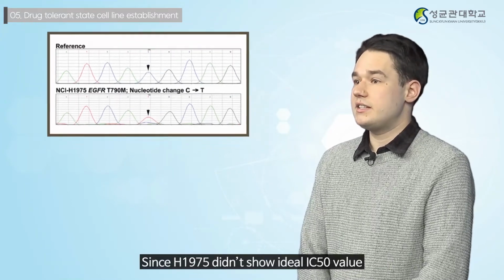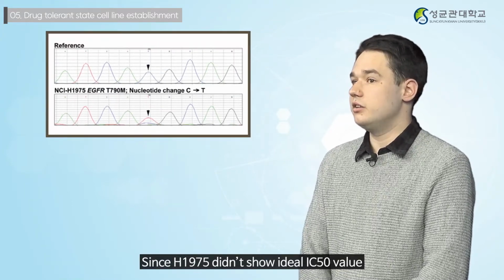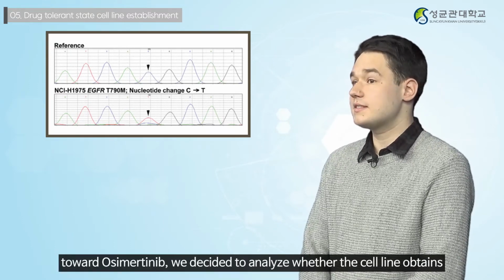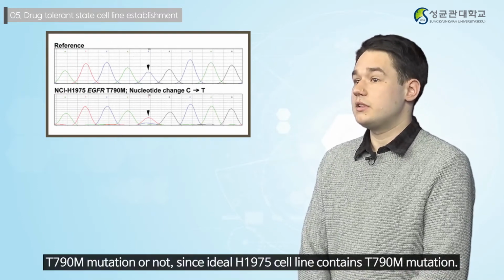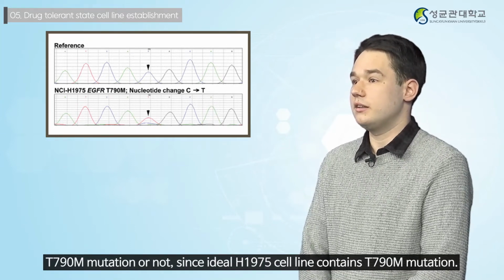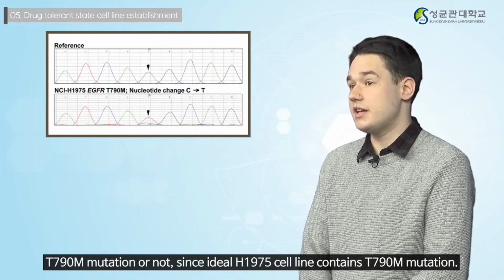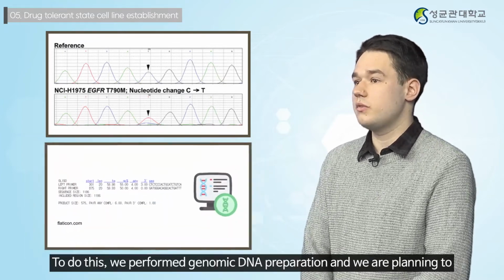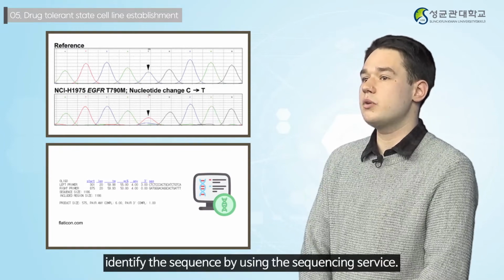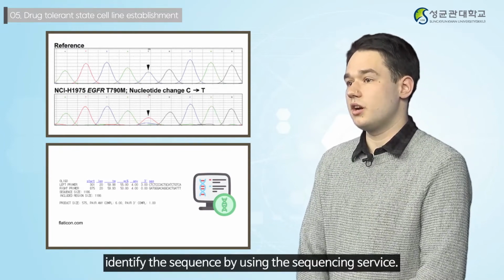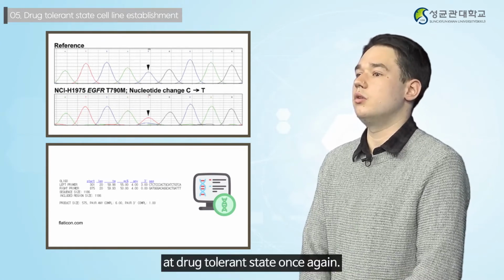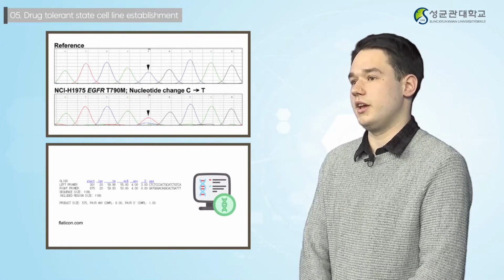Since H9075 didn't show an ideal IC50 value toward osimertinib, we decided to analyze whether the cell line has the T790M mutation or not, since the ideal H9075 cell contains this mutation. To do this, we performed genomic DNA preparation, and we are planning to identify the sequence by using a sequencing service.